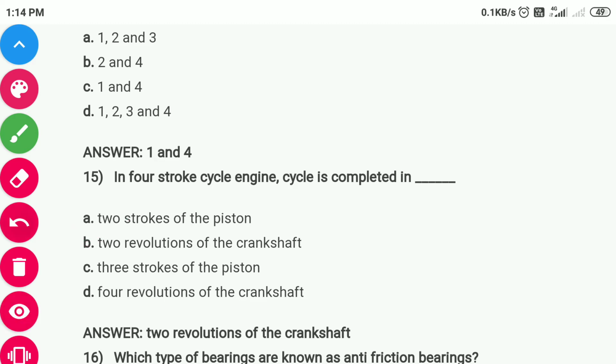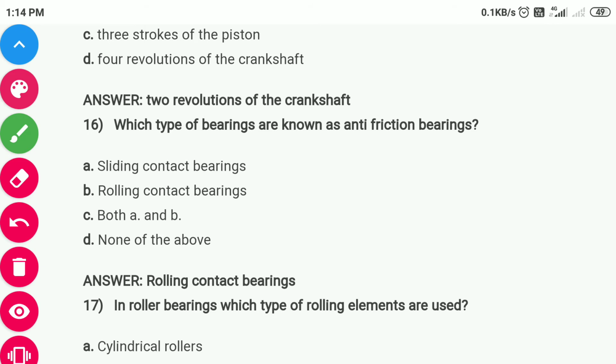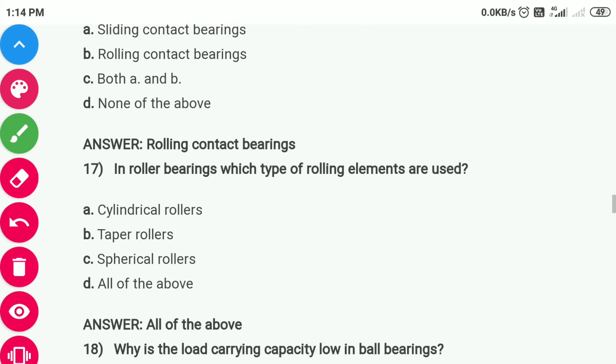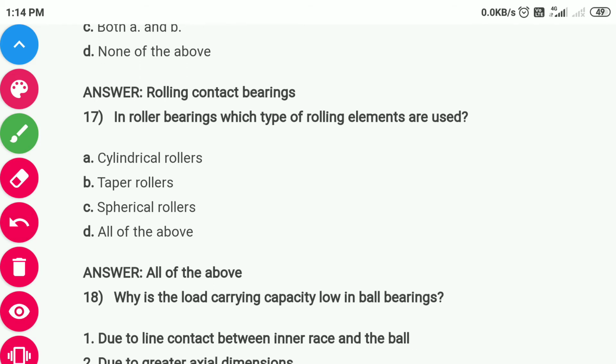Next question is question number 16. Which type of bearings are known as anti-friction bearing? So the anti-friction bearings are rolling contact bearing. Option number B is correct. Question number 17 is, in roller bearing, which type of rolling elements are used? In roller bearing, cylindrical roller, taper roller, spherical roller, all of these are used. Means option number D is correct.